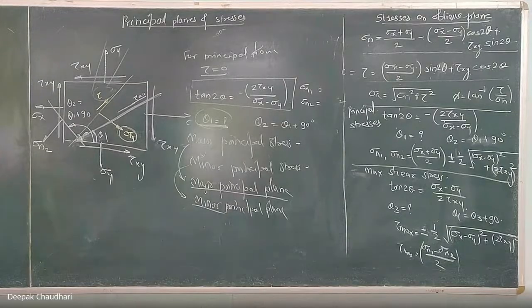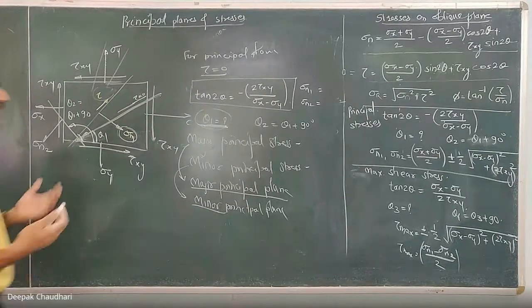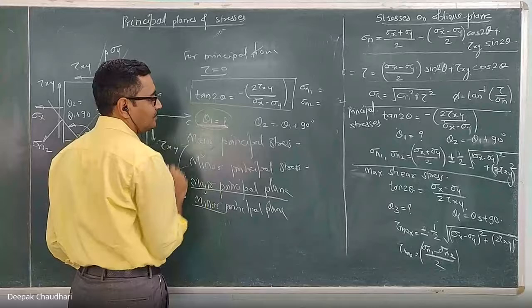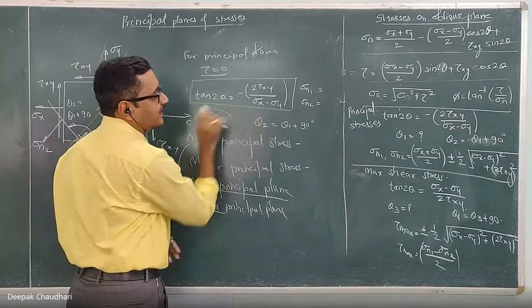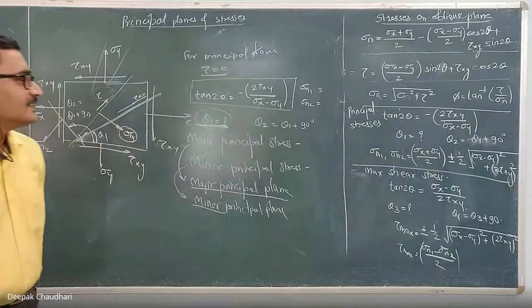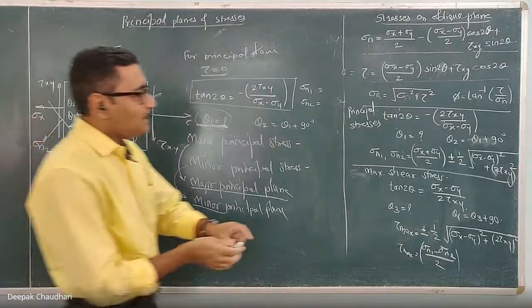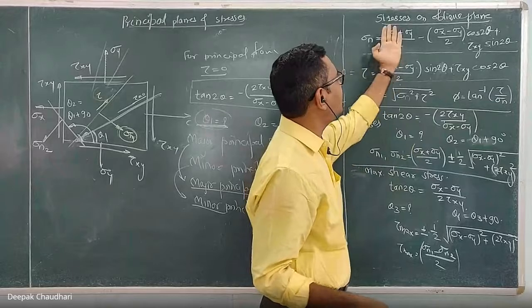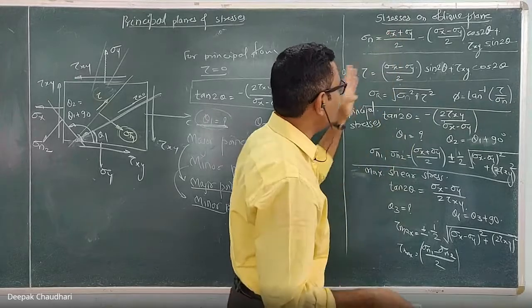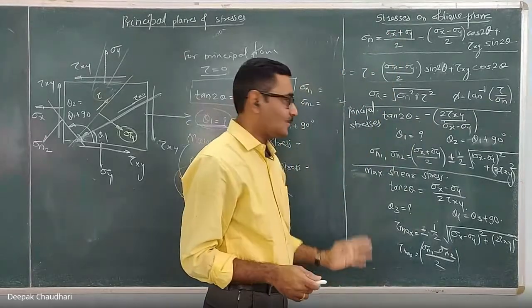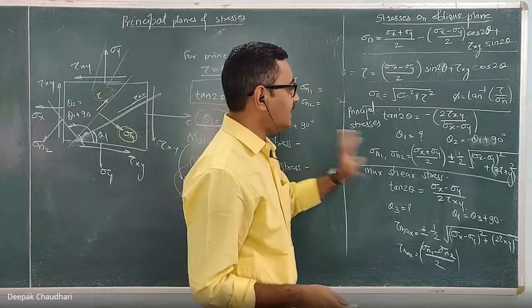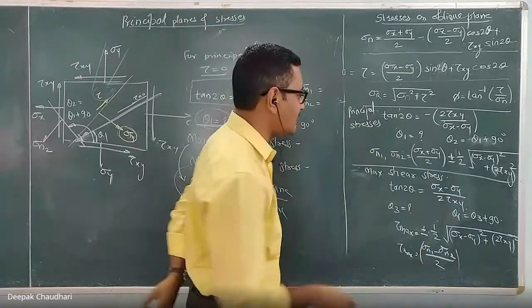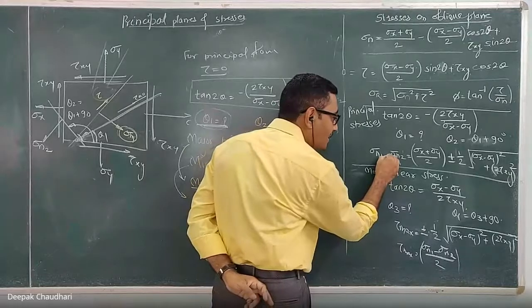Okay, from this one you can get the exact location of whether the major principal plane will be at theta1 or theta2. Okay, clear? So this is the position of the principal plane. You will get theta1 and theta2. If you substitute that theta1 in this formula, you will get the principal stress. If you simplify this, this is the formula for the principal stress, sigma n1 comma sigma n2.